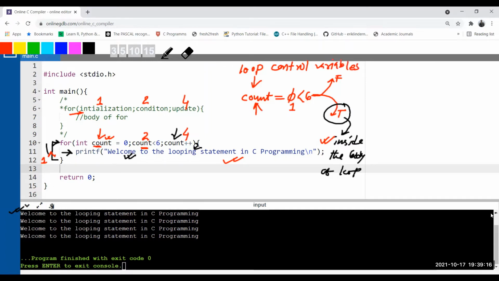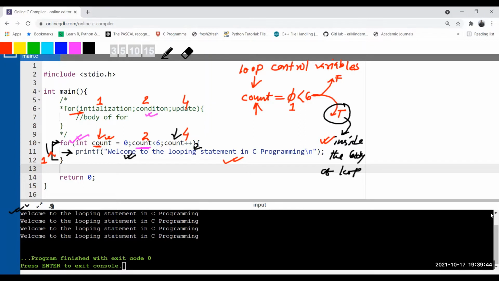Okay, loop control variables. So now what is the value of count? Count becomes 1. Now again I'm going to check the condition. Be very careful: this initialization is only executed once. It will not execute a second time onwards when program control goes up into the loop again. It only executes the very first time. Second time onwards, the condition will be executed.